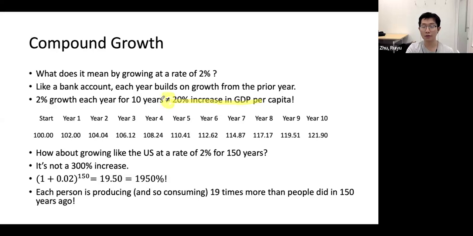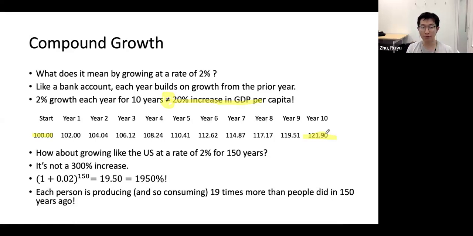It's not, because it's compound, and the growth in the next year is based on the previous year. If we start from 100 and keep growing at a rate of 2% every year, after 10 years we get something more than 20%. That's because of the compound growth.